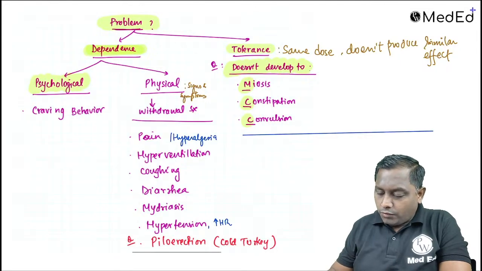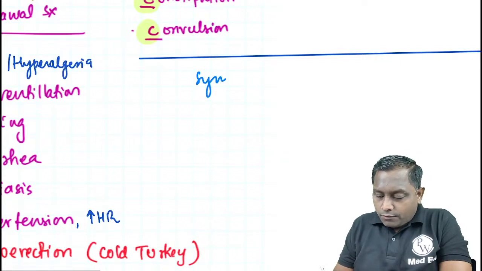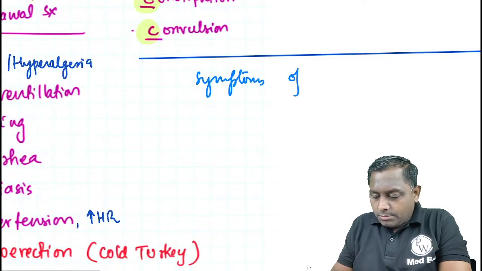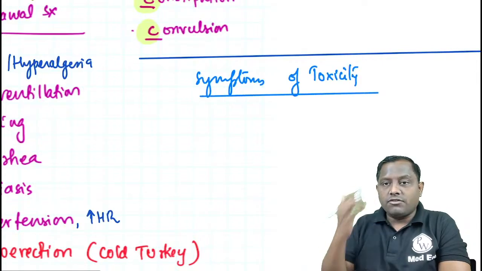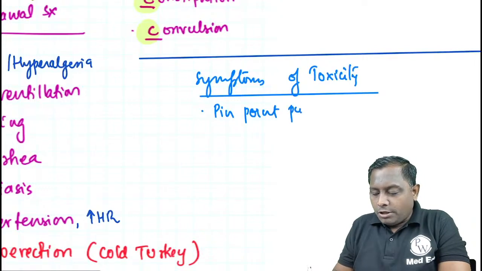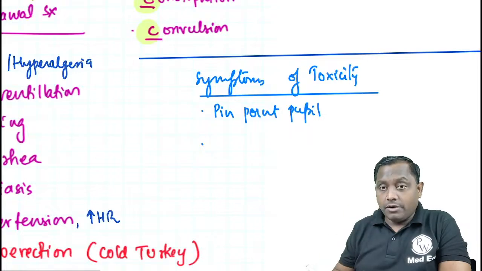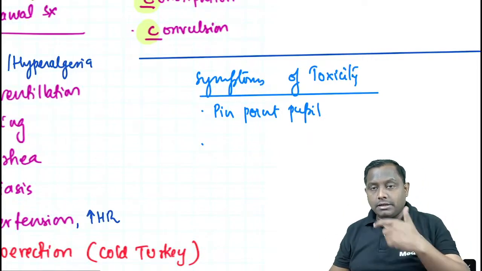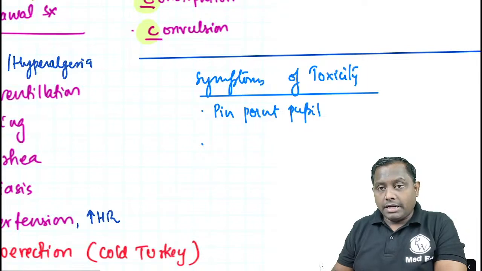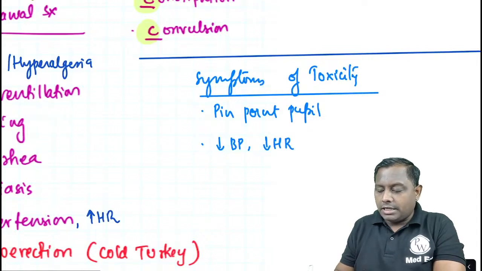Opioid toxicity में क्या आएगा? If I just quickly clarify here itself, because हम लोग रिवाइज ही तो कर रहे हैं. What is the symptoms of toxicity? Head to toe जाइए. Start from the eye. So eye में there will be pinpoint pupil. Then go a little more down. You can talk at the level of heart. Heart पे withdrawal symptom में there was tachycardia, there was hypertension. Here there will be again increased action of the opioid. So opioid at the high dose, they can cause bradycardia, they can also cause hypotension. So decrease in the heart rate, decrease in the blood pressure.